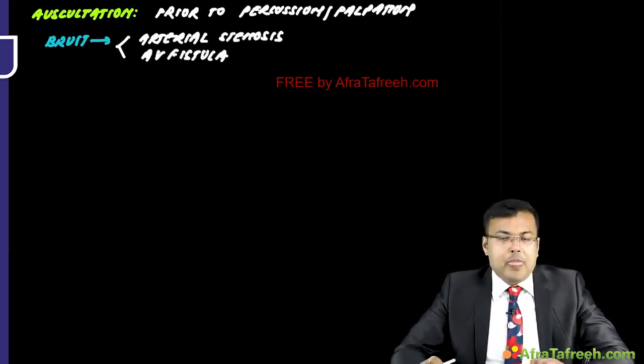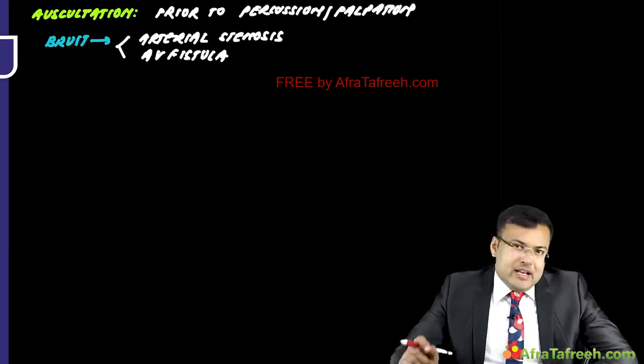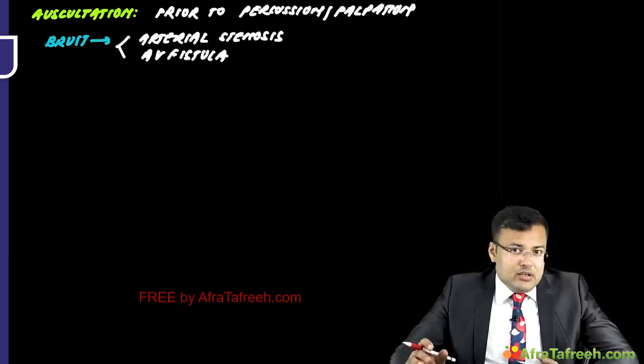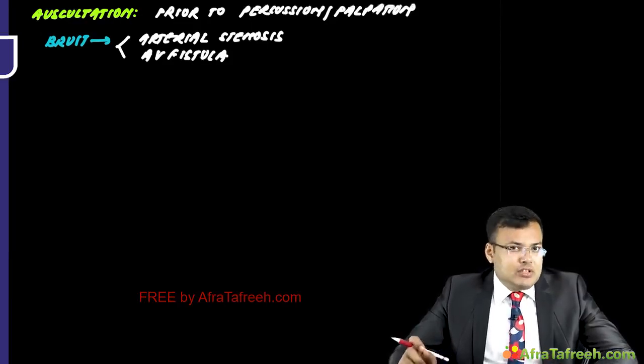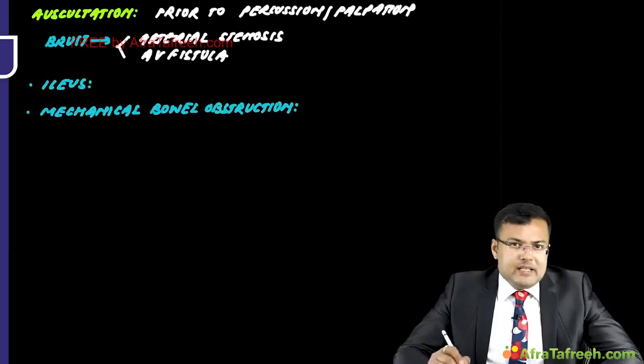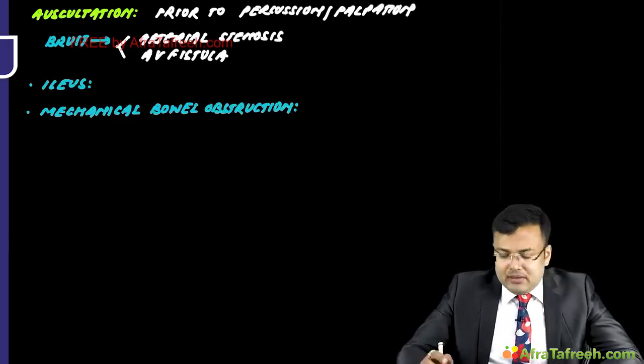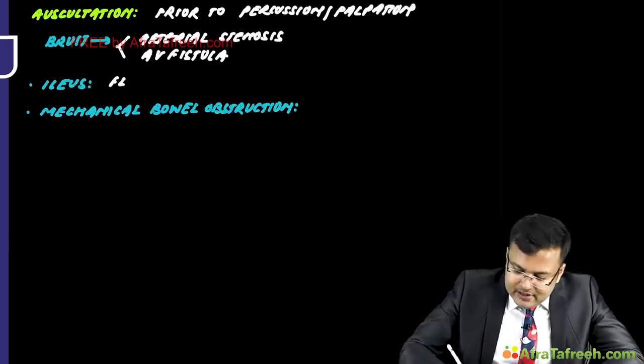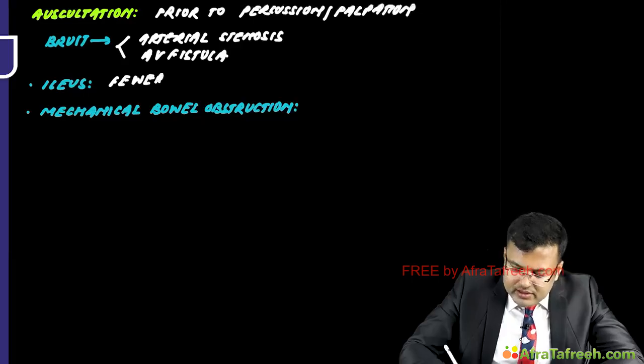AV fistula. Next, the quantity and quality of bowel sounds heard correlate with motility of the bowel. So if there is ileus, it is associated with hearing fewer than one bowel sound